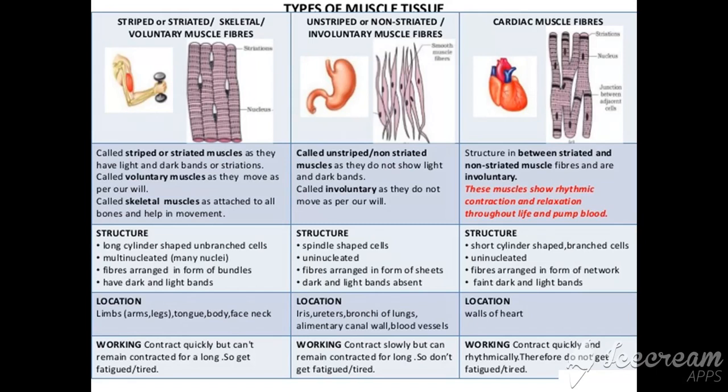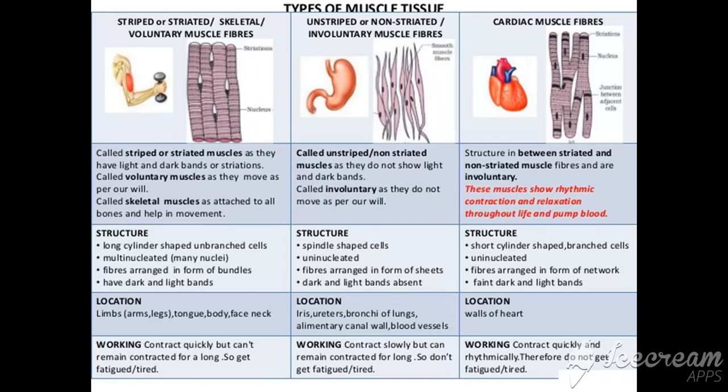Now there is a difference given in tabular form between skeletal, smooth and cardiac muscle. If we talk about skeletal muscles, they have stripes or striations, that is light and dark bands. So they are called striated muscles. They work according to our will, so they are voluntary muscles also. They attach to bone and help in the movement. So they are known as skeletal muscles.